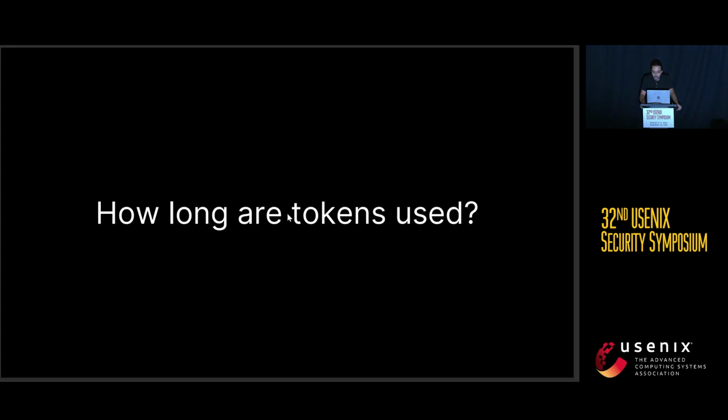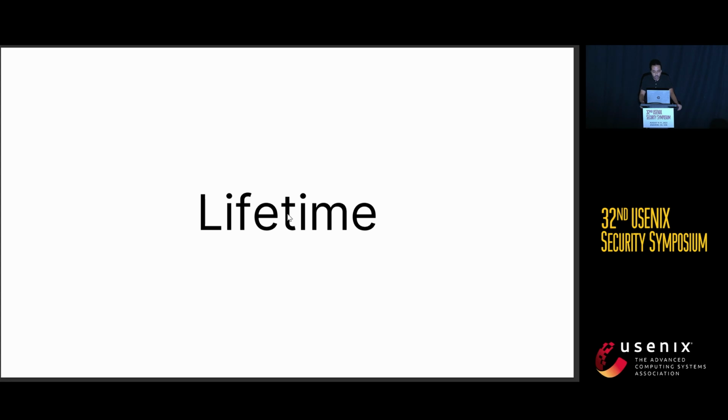Now, the first question that we want to answer is for how long these tokens are traded by the users. To answer this question, we introduce the concept of lifetime.